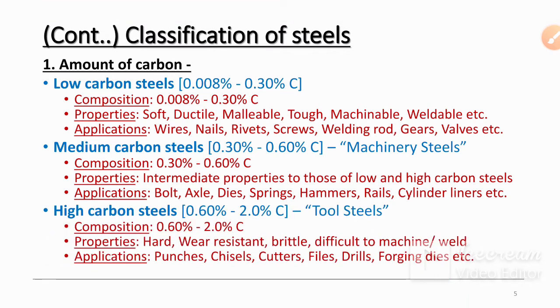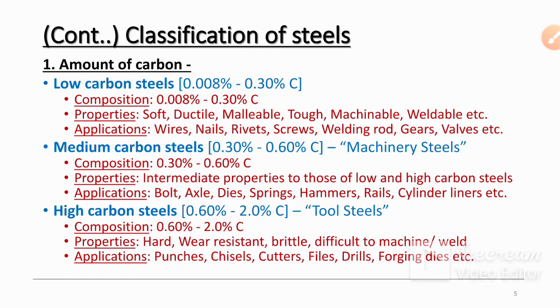Then high carbon steel, 0.60% to 2% carbon, is also known as tool steels. Tools are mostly made up of high carbon steel. High carbon steels are very hard as the percentage of carbon increases. They are wear resistant, and brittle, as the material is hard so brittleness also increases.